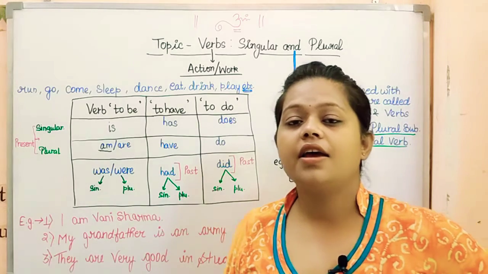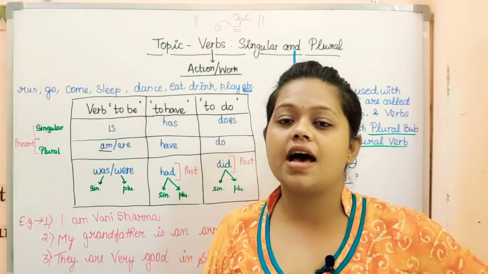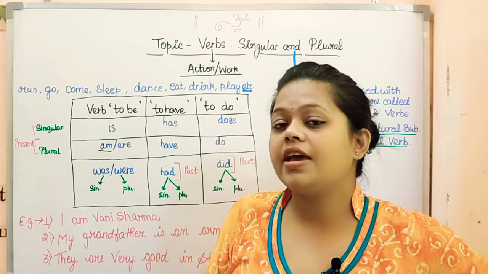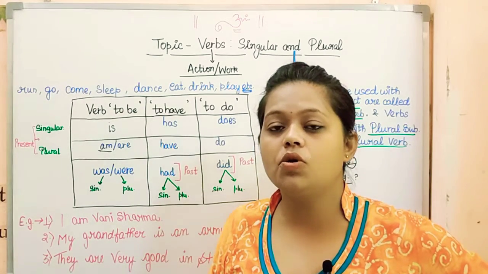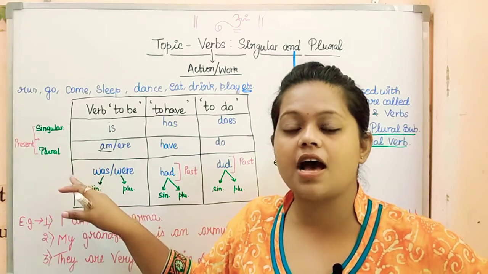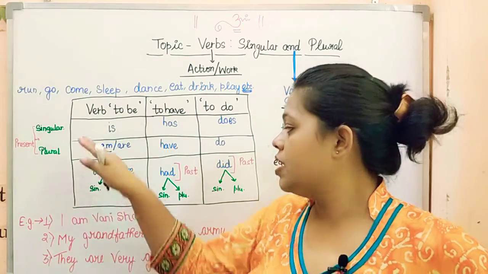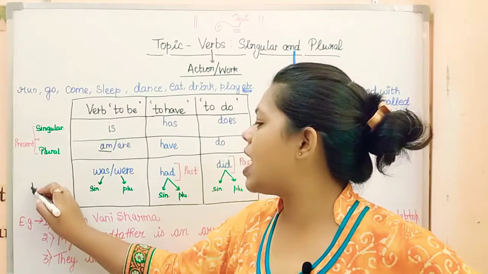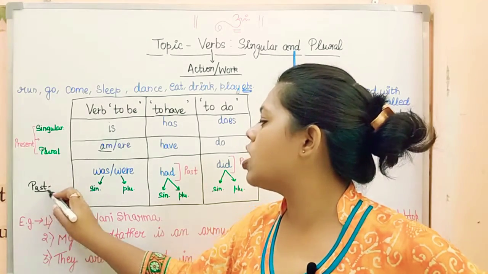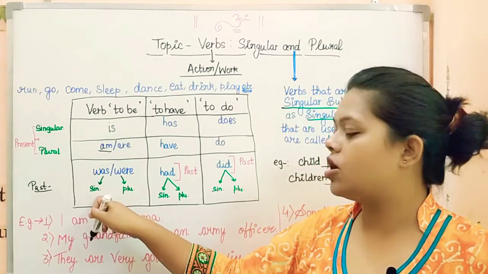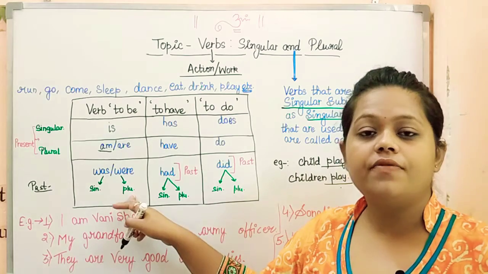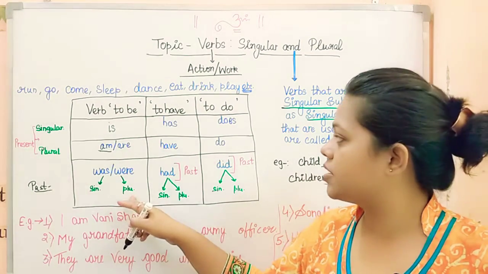Because I is considered as plural subject, therefore am is to be considered as plural verb. Now if we talk about past tense, here we have was and were. Was works with singular subject and were works with plural subject.